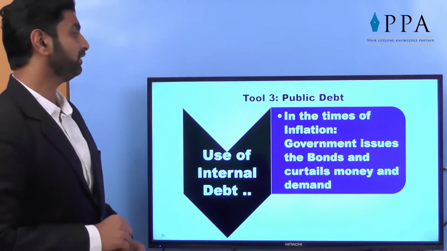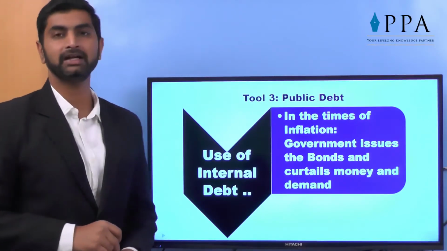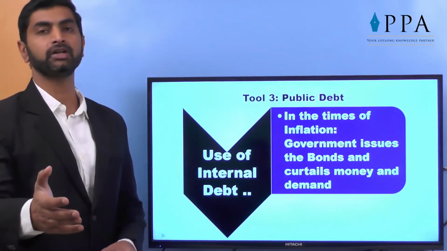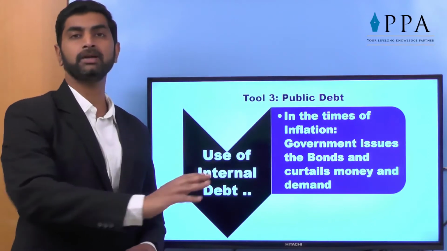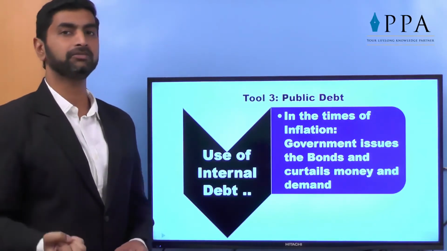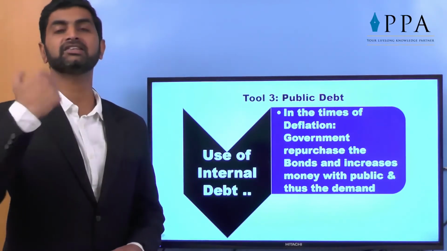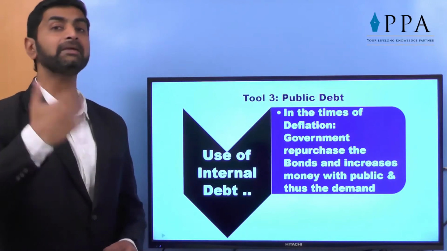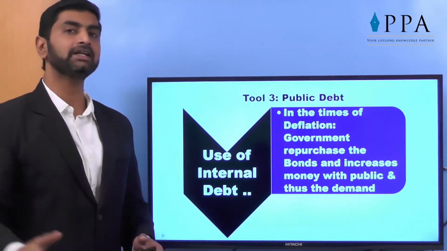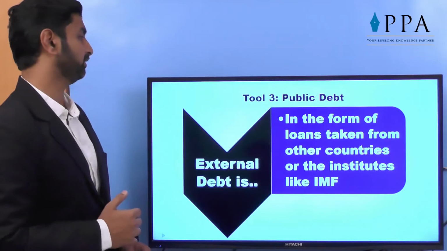Use of internal debt. In case of inflation, government issues the bonds and curtails money and demand. When there is inflation, huge demand is there, then the government bonds will offer you good return. You will invest the amount with government, then disposable income is again lesser in your hand. So demand will come down, inflation is controlled. In the time of deflation, government will repurchase the bond. That is, the amount will be repaid to you at premium. You will have a huge amount in your hand for expenditure. Automatically demand will be increased and deflation will come down. So that is the use of internal debt.